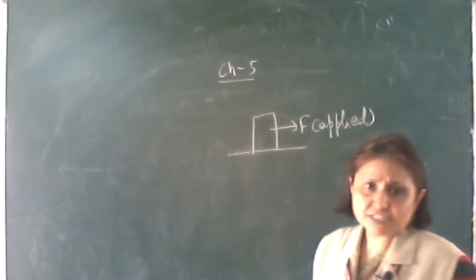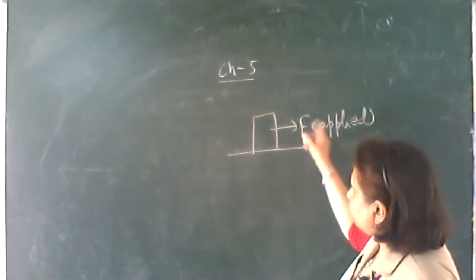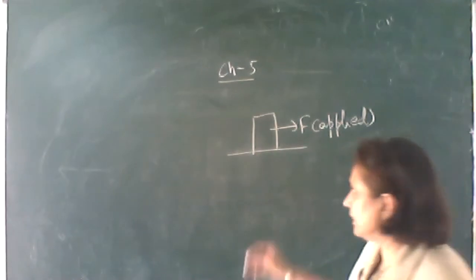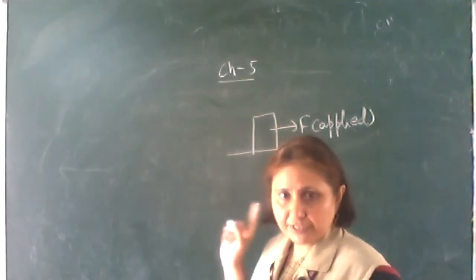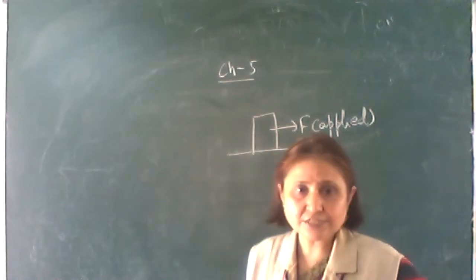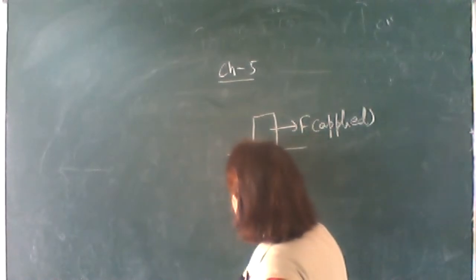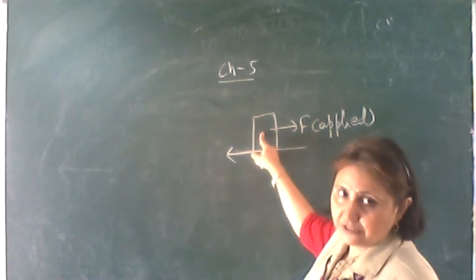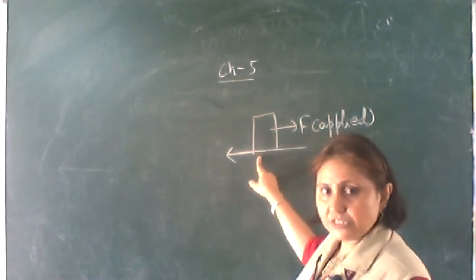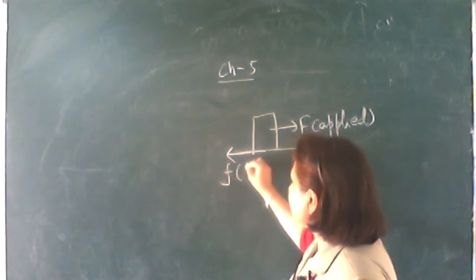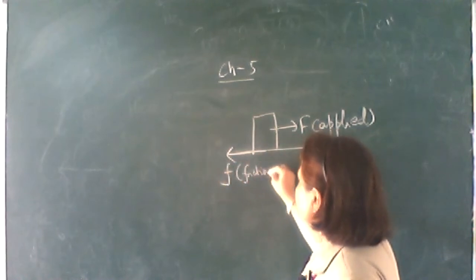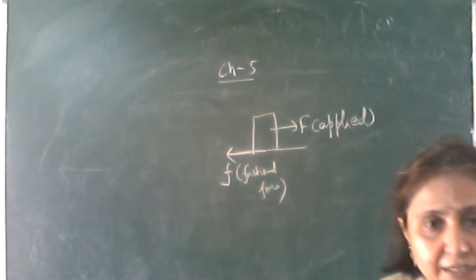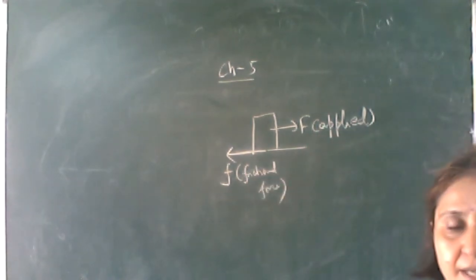Let a block be kept on a table and let the force be applied along this direction. So an opposing force will be developed in the opposite direction of the applied force, that is, the motion will be along this direction, so the force is opposite to the motion, and it will be tangential to the two surfaces in contact. It will not act from the center of the body; it will act tangential to the two surfaces in contact, and this force we call the frictional force.